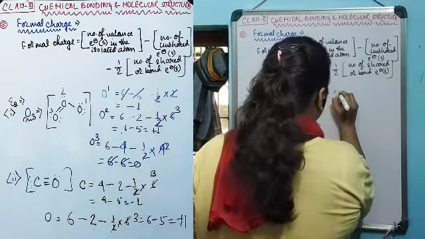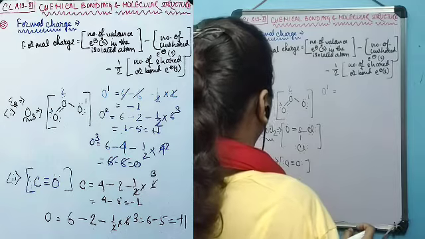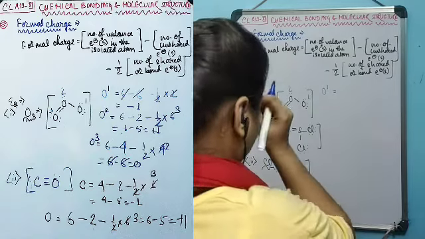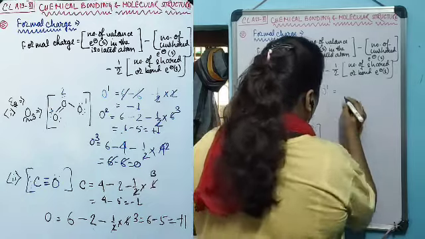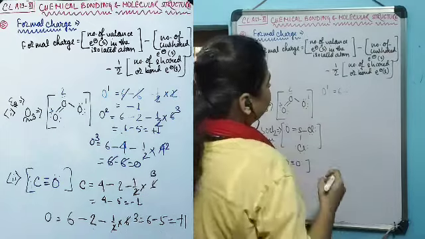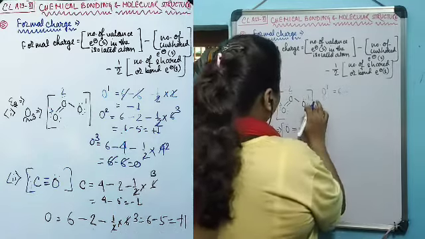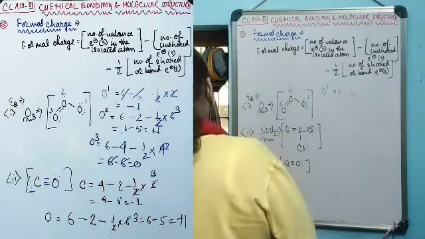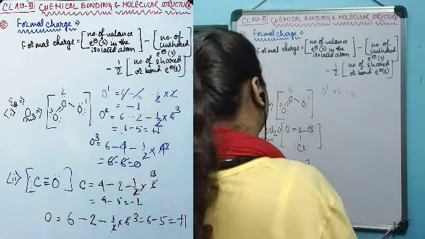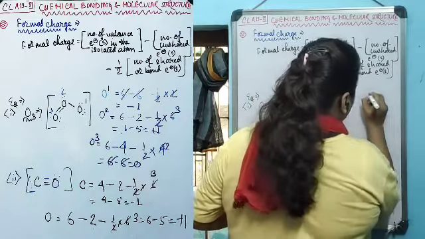Therefore, 6 minus the number of unshared electrons, that is 1, 2, 3, 4, 5, 6, minus half of the number of bond pair electrons.